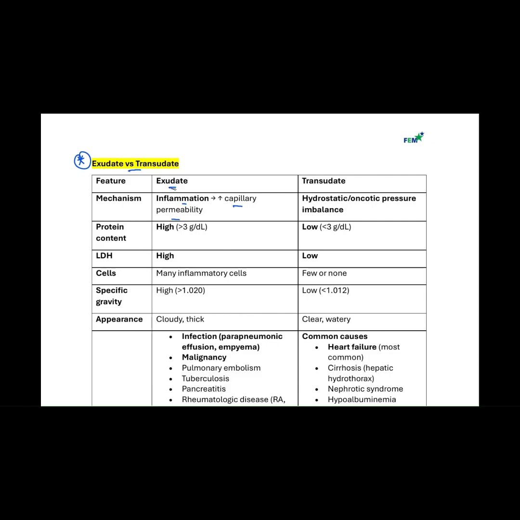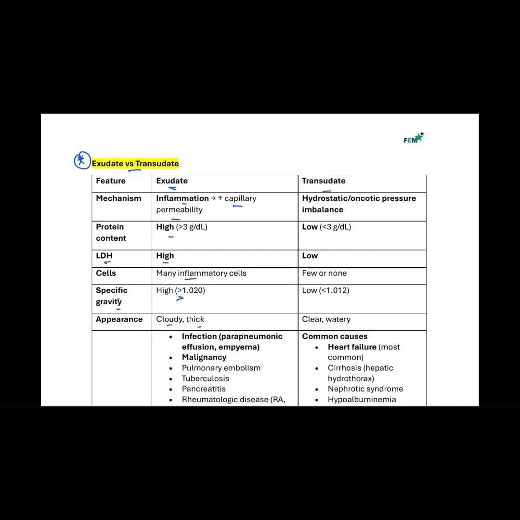So that's why with exudative effusion, we're going to have high protein. You're going to have a lot of cells, so many inflammatory cells. And because of the high turnover and breakdown of those cells, they're going to be releasing a lot of what? LDH. So the LDH, which is lactate dehydrogenase, is going to be high in the fluid. And when you look at the specific gravity, because it's a lot of protein and a lot of cells, the specific gravity is going to be high. And the appearance of the fluid is usually cloudy and very thick.